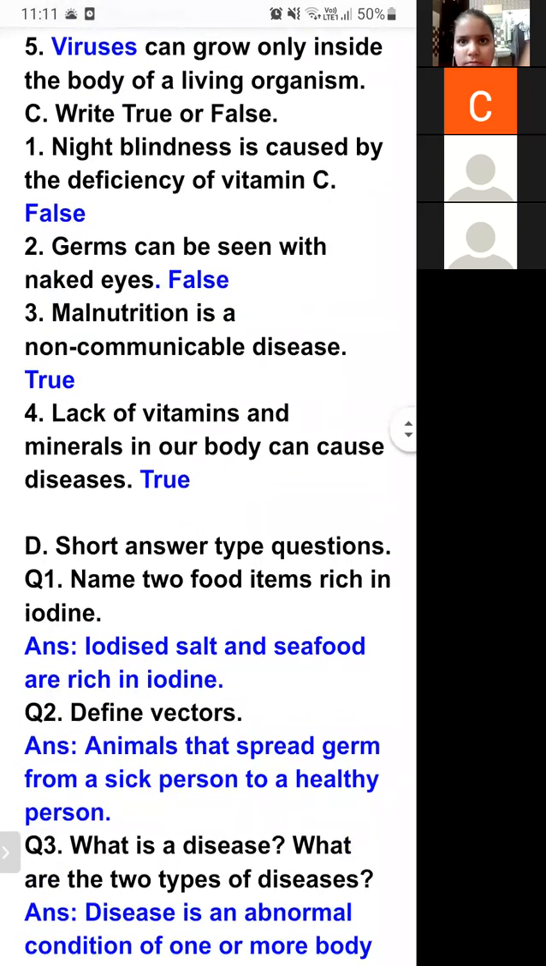Next, part C, right, true or false. Night blindness is caused by deficiency of vitamin C. False. Germs can be seen with naked eyes. False. Malnutrition is a non-communicable disease. Yes, it is true. Lack of vitamins and minerals in our body can cause disease. Yes, it is true.